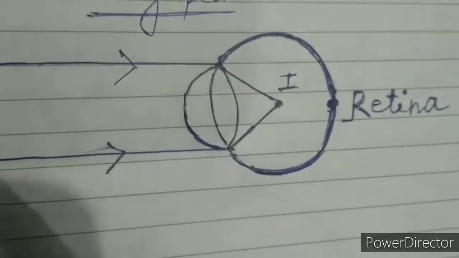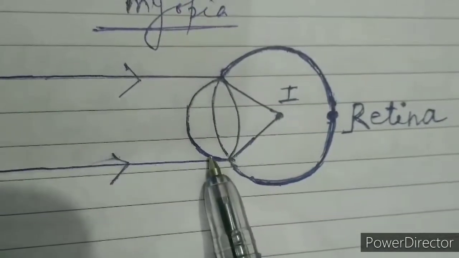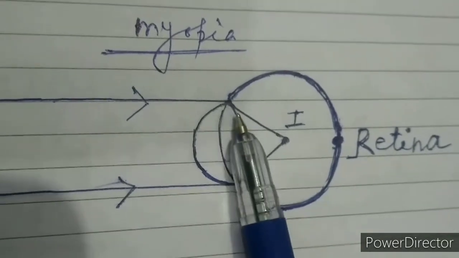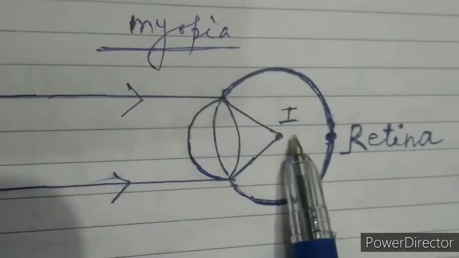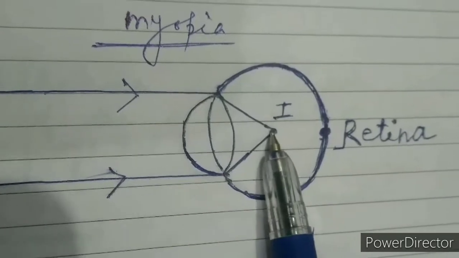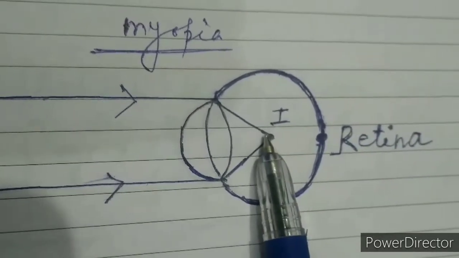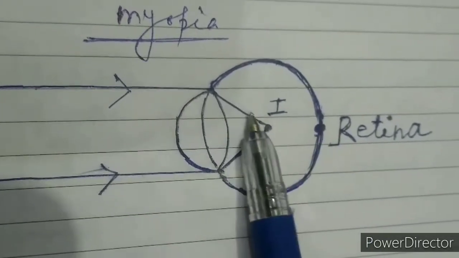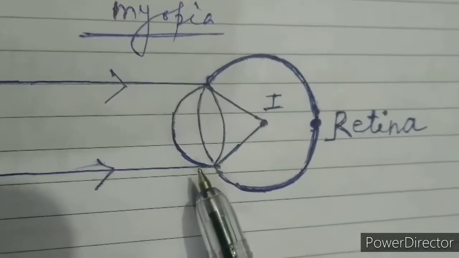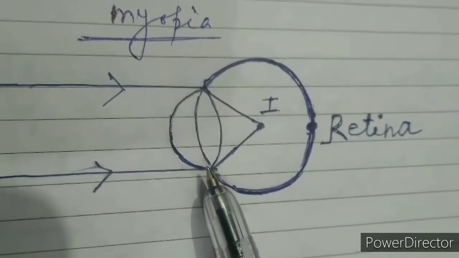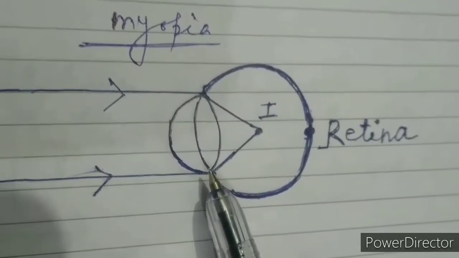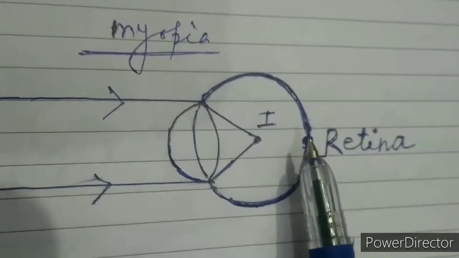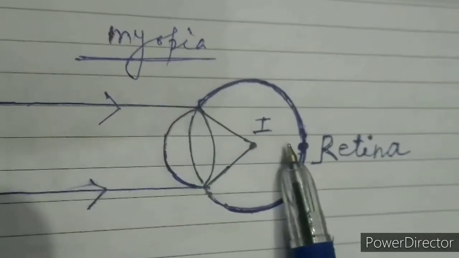Whenever rays from infinity enter the lens, they reach the retina, where the image is formed. A normal eye, which has no defects, focuses the image of the object at the retina.